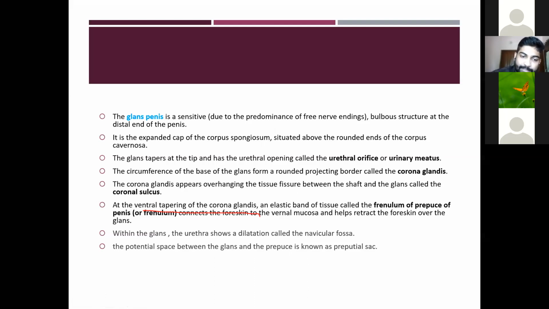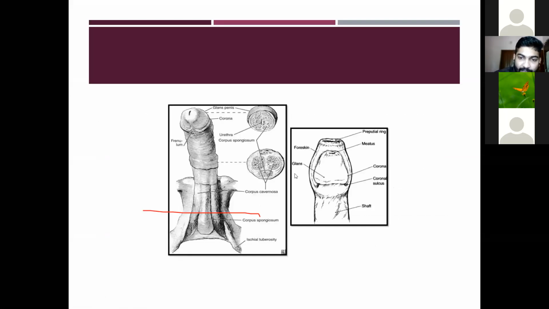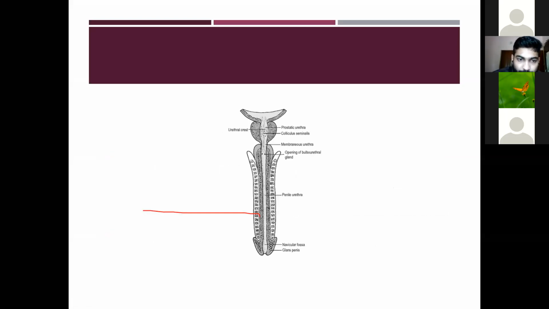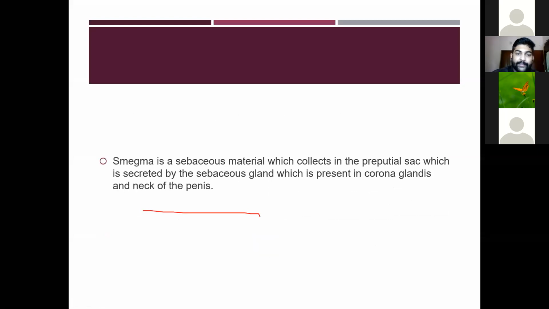Then the potential space between the glans and the prepuce is known as the preputial sac. Then the smegma.